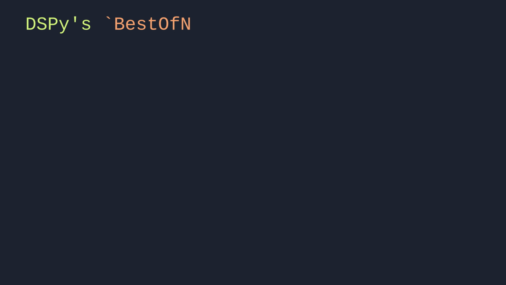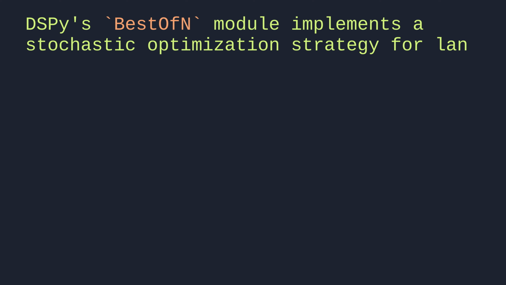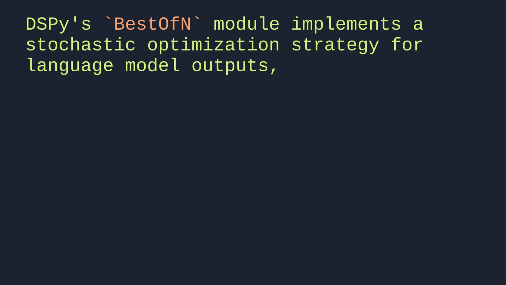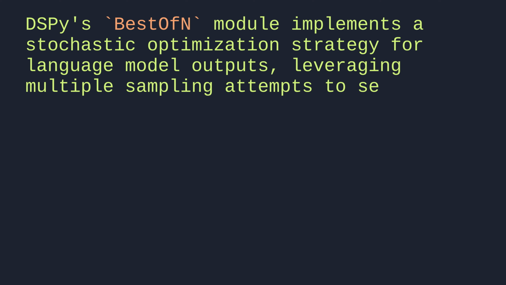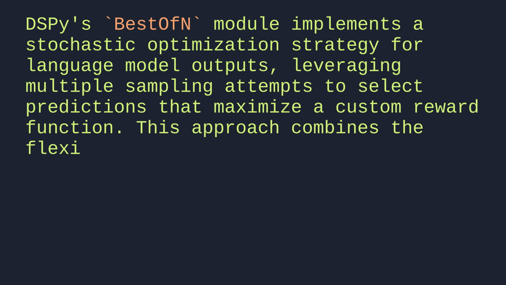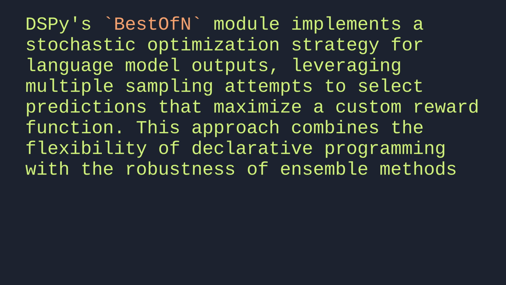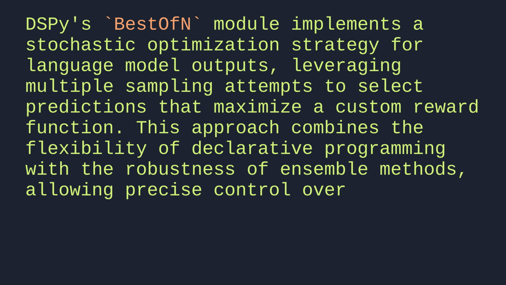DSPy's BestOfN module implements a stochastic optimization strategy for language model outputs, leveraging multiple sampling attempts to select predictions that maximize a custom reward function.